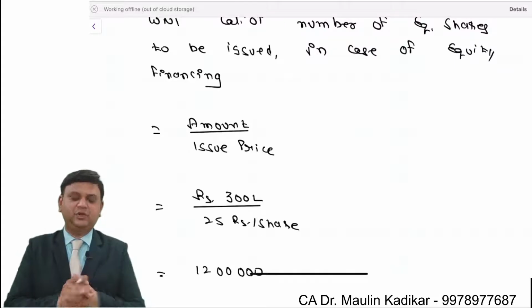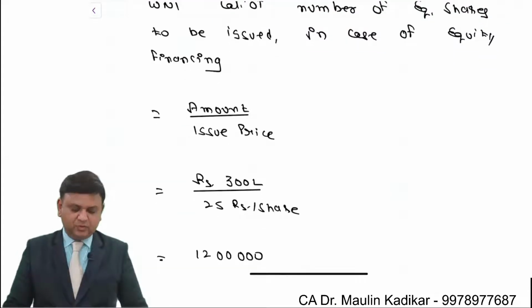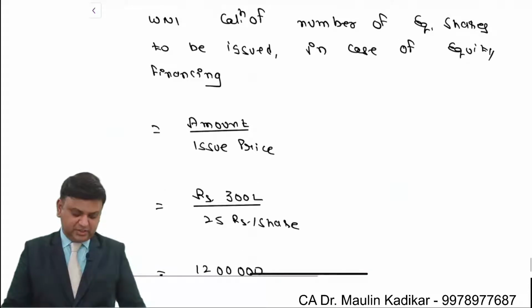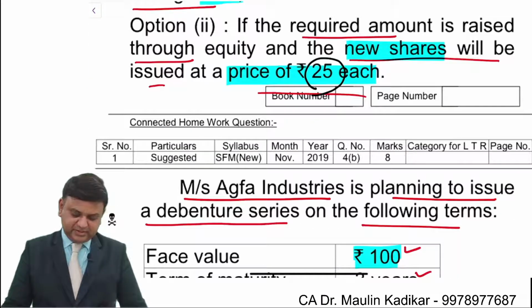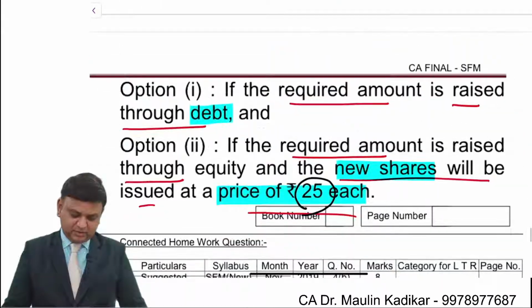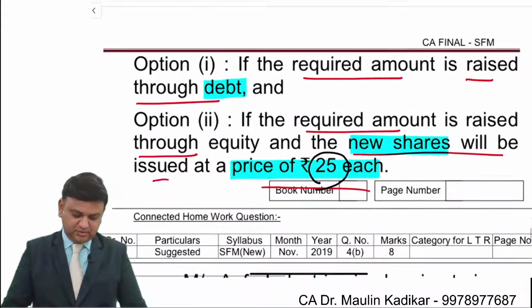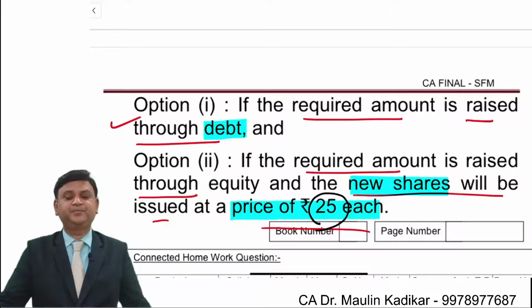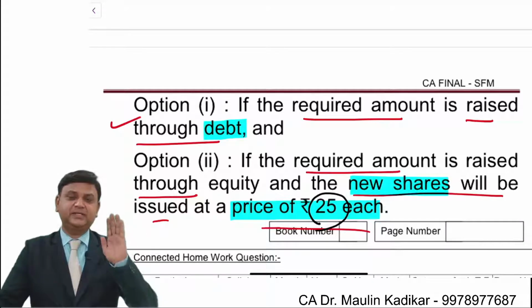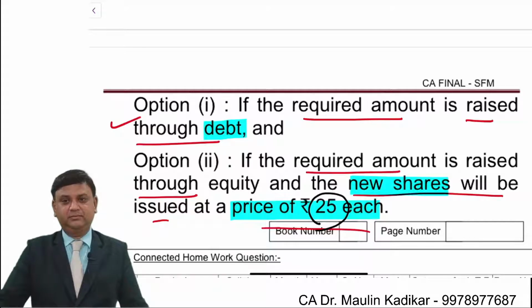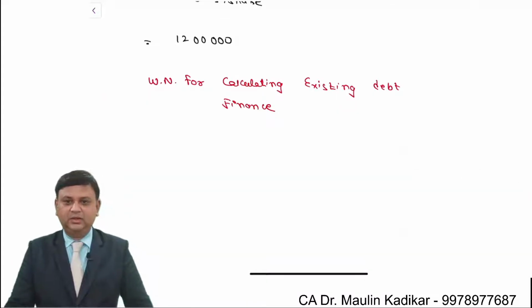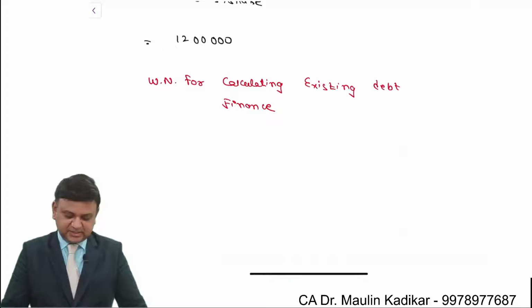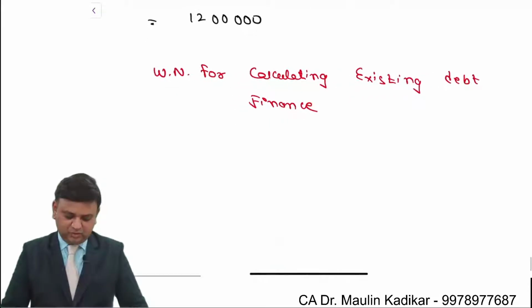So now I want all of you to make the calculation of the MPS if we go for the additional funds by way of debentures. If we go for the additional funding by way of debentures, then what would be MPS? I want you to calculate it. Everybody is requested to write an answer along with me.